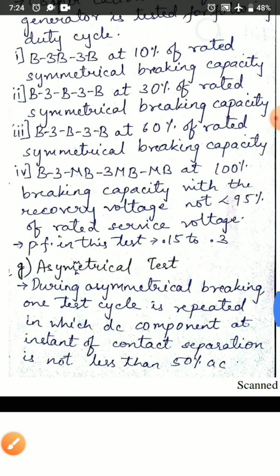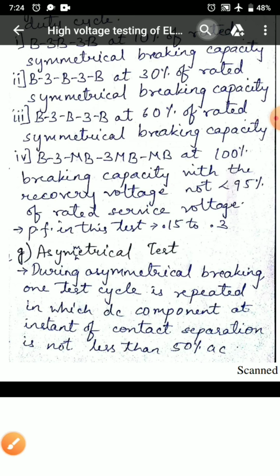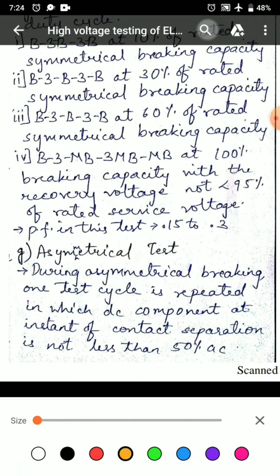Asymmetrical test. During asymmetrical breaking, one test cycle is repeated in which DC component at that instant of contact separation is not less than 50% of AC component.